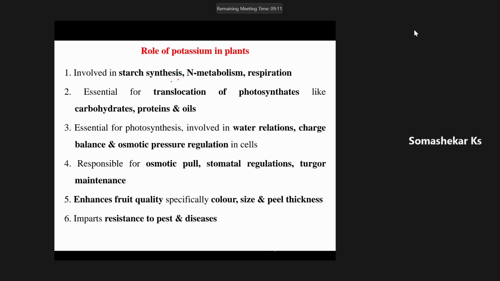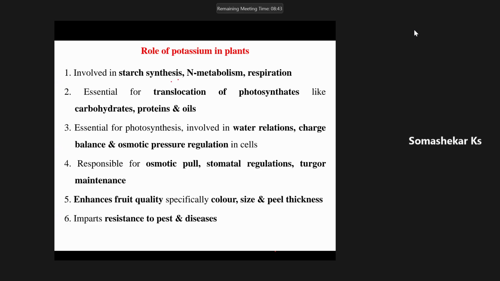Another important characteristic feature: potassium is considered a quality nutrient element. Phosphorus is considered the energy currency, but potassium is considered the quality nutrient element.